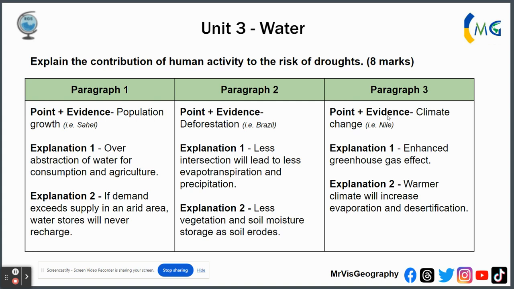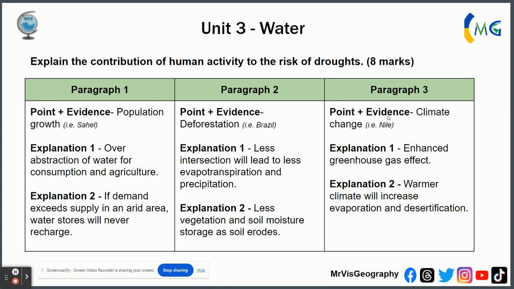Spelled correctly this time around. Less interception. Gosh, my spelling today is struggling. Less interception will lead to less evapotranspiration and less precipitation. Okay, less water is caught by the leaves. A lot of the rain within the Amazon rainforest, in Brazil was the example here, is actually caused by evapotranspiration. So it's basically trees producing their own rain because so much water is trapped and intercepted in those trees. Okay, that would be first explanation.